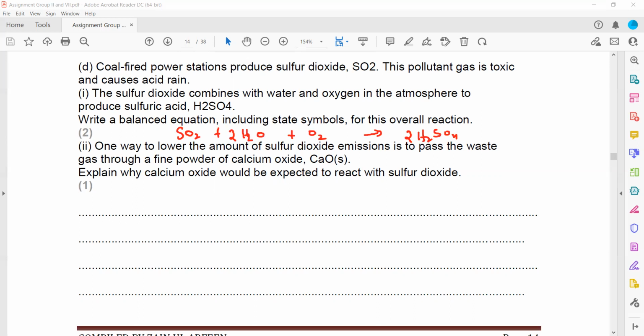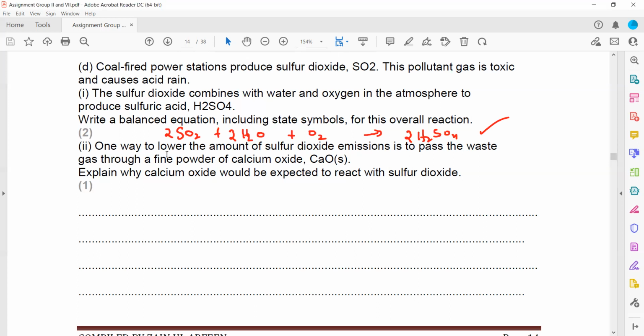So this is balanced in terms of hydrogen. In terms of sulfur, there are two sulfur, so we put 2, so sulfur is also balanced. Now what about oxygen? 4 multiplied by 2 is 8, and we have 2 multiplied by 2 is 4, plus 2 is 6, plus 2 is 8. So this is the balanced equation for formation of sulfuric acid from sulfur dioxide and water and oxygen from the atmosphere.